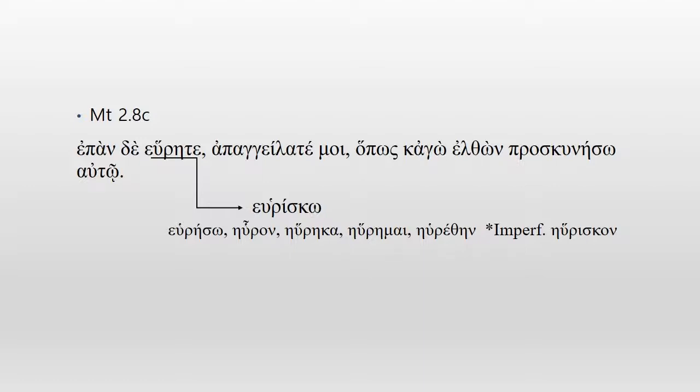The form is pretty much preserved, with the ending as the only way that we can recognize it. Also in the middle, there's a vowel stretch, ita, right? That's the key that we can recognize this word. From evrisko, in an aorist, we have ivron. Well, it's ita in the beginning. It's because of the augment and epsilon combined together and then vowel stretch also in the ivron. But we don't have it in evrite. We don't have the augment. No change in the front, which means this is not an aorist indicative. And here we have the ending ite.